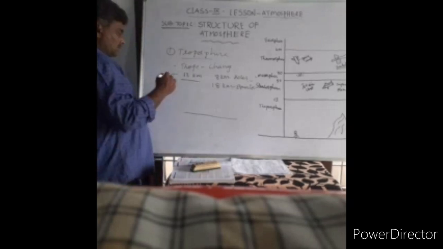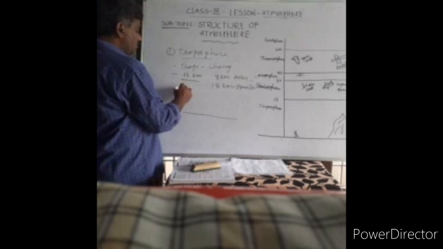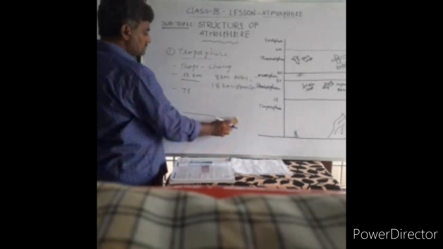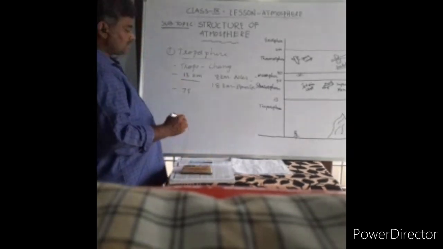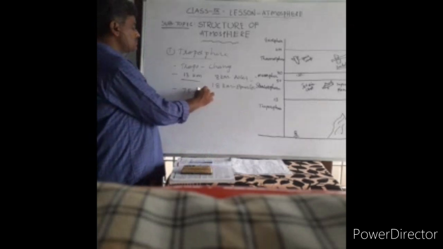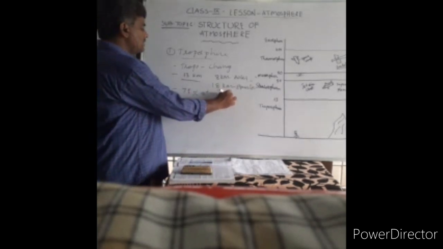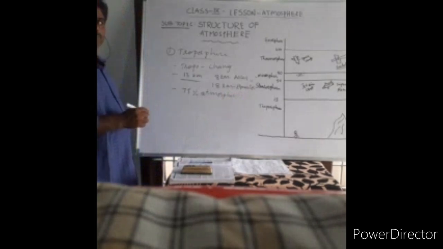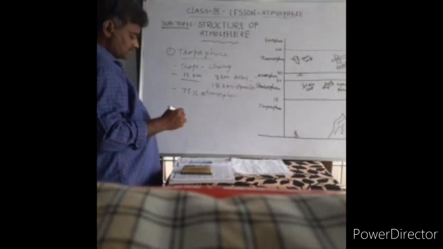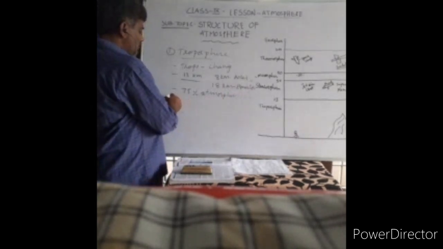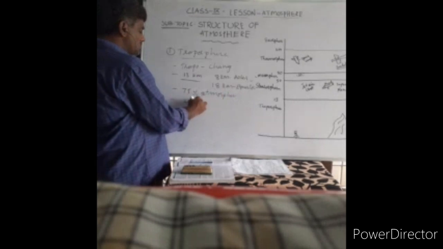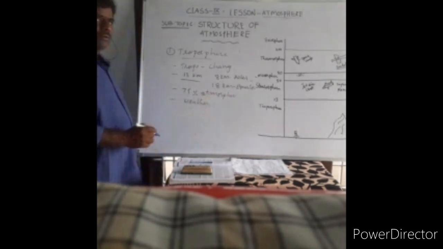One more important point is that around 75% of the atmosphere is located here. Whatever weather changes you can find can be seen in this layer.